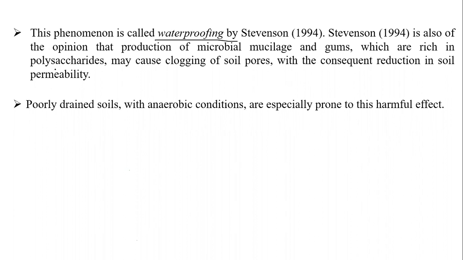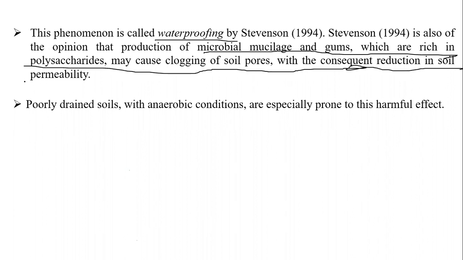Stevenson is also of the opinion that production of microbial mucilage and gums, which are rich in polysaccharides, may cause clogging of pores, with consequent reduction in soil permeability. Poorly drained soils with anaerobic conditions are especially prone to this effect.